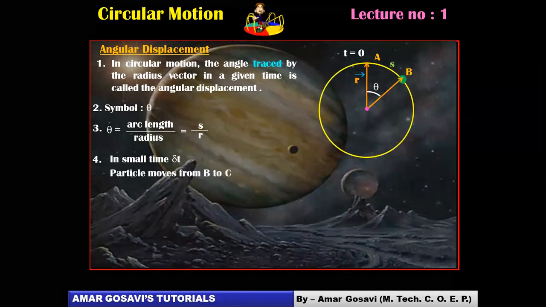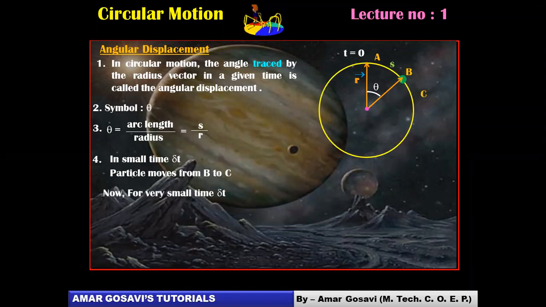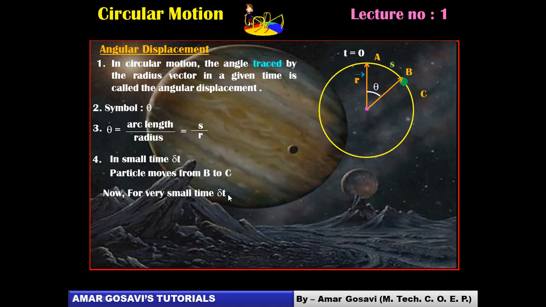The particle moves from B to C, you can see, in a very small time interval. Therefore, this notation is being utilized. We call this delta t or del t. Del t itself means very small, infinitesimal.